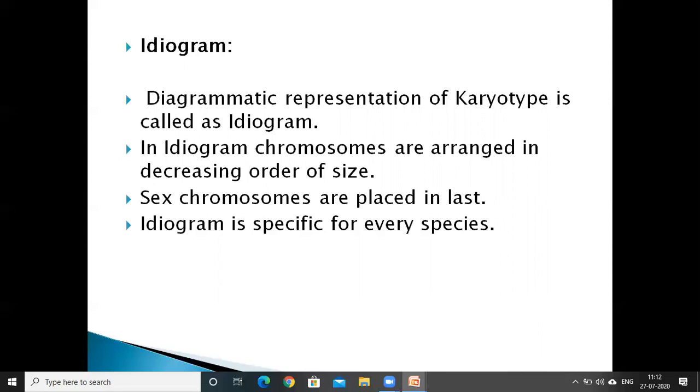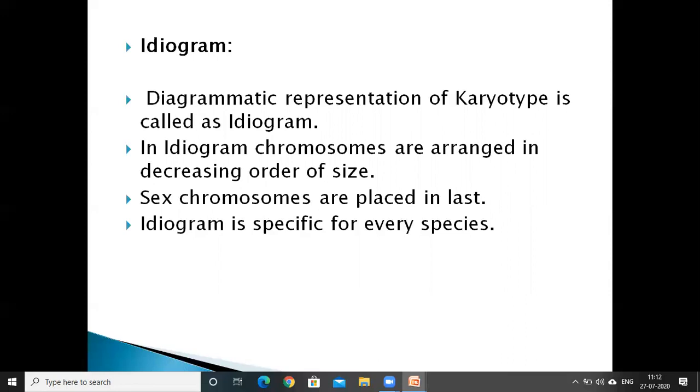In an ideogram, the chromosomes are arranged in decreasing order of size. The sex chromosomes are placed last.